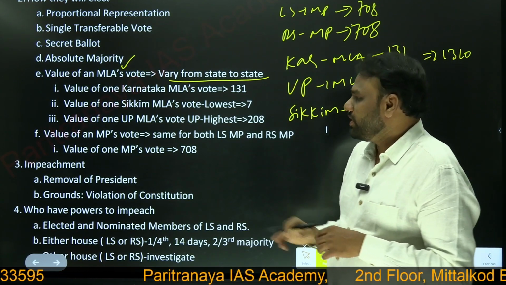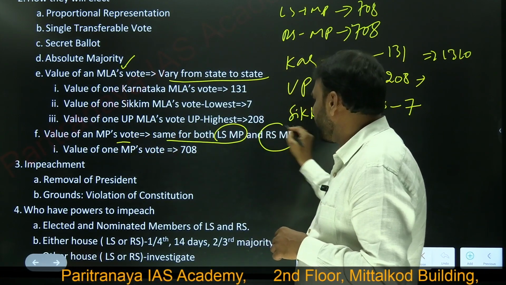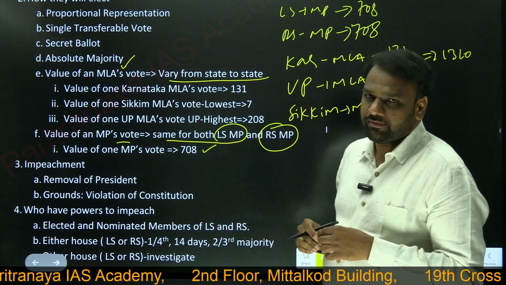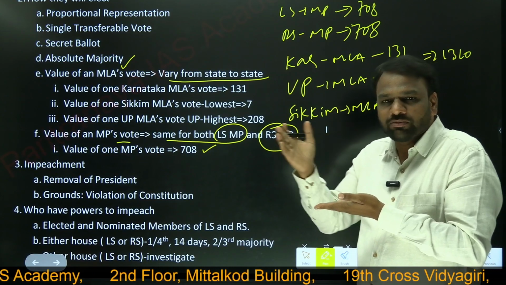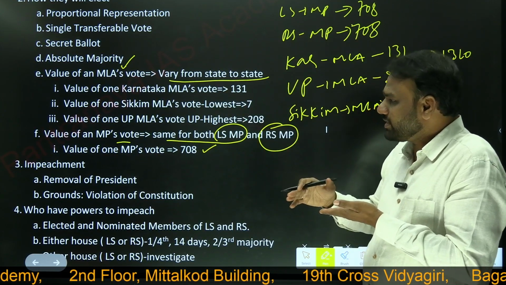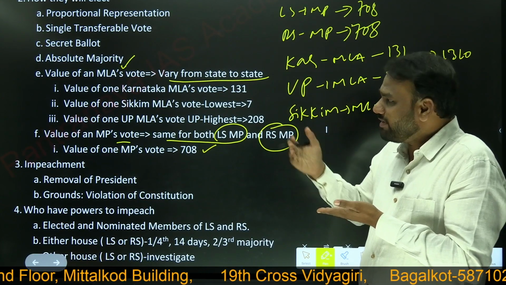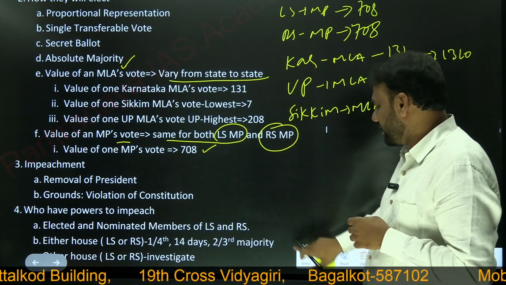Important to understand, the value of an MP's vote is the same for both. So what we understood is that the value of an MLA's vote varies from state to state, and another important point is that the value of an MP's vote is always greater than the value of an MLA's vote.